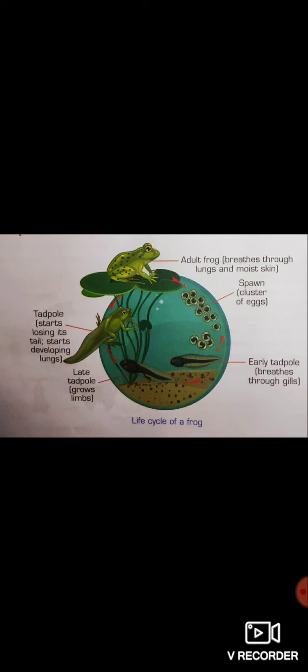In order to become an adult frog, a tadpole undergoes several changes through a process known as metamorphosis. Basically, metamorphosis is the process by which a tadpole changes to become an adult frog, and this cycle continues.